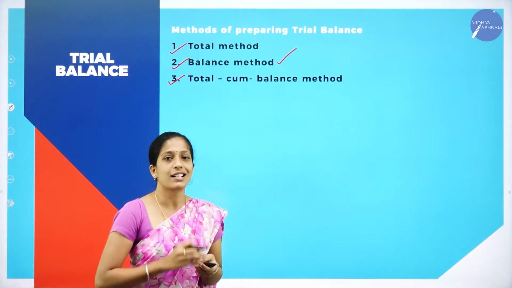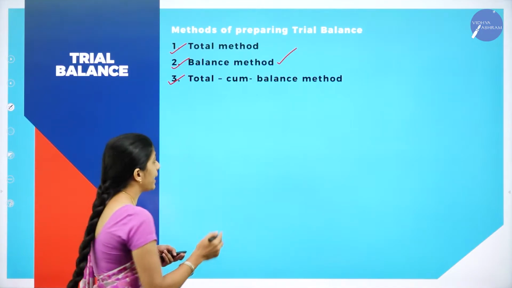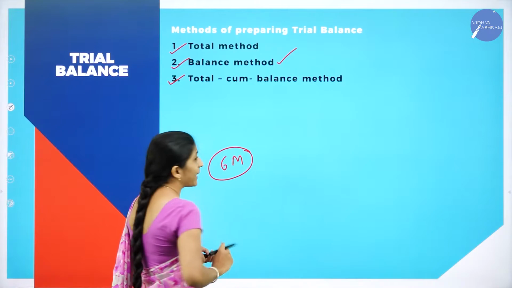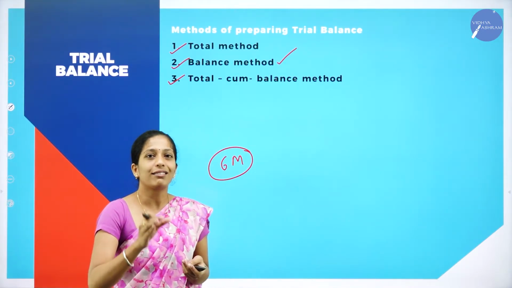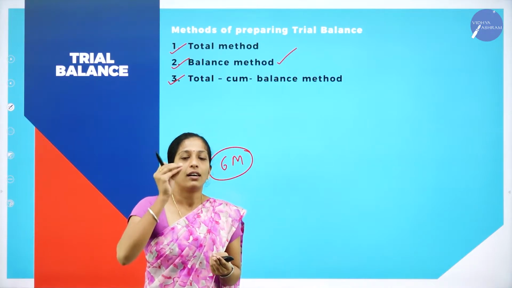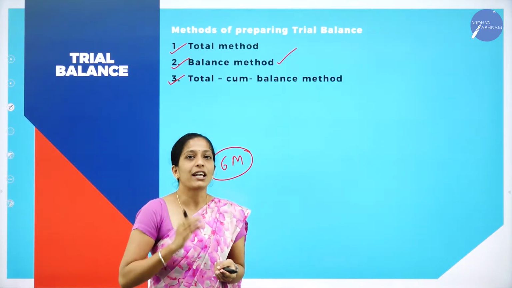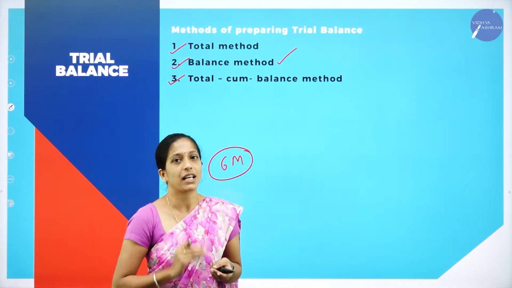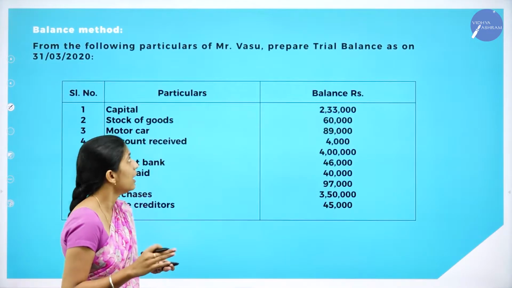We shall solve certain problems relating to the balance method, and as I told you, it is a very important 6 marks question. So you can expect 6 marks from this trial balance. It is very easy. The only thing is that you have to record those transactions in the debit or credit side and make sure that your trial balance will tally, that the total of debit side should be equal to the total of credit side.